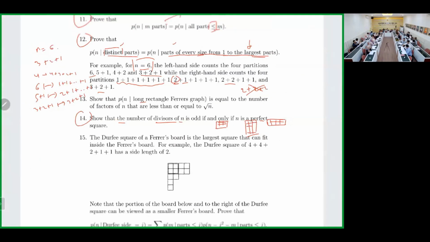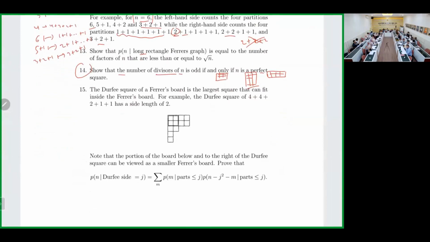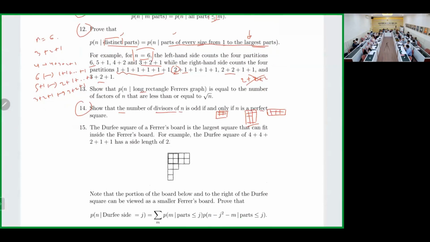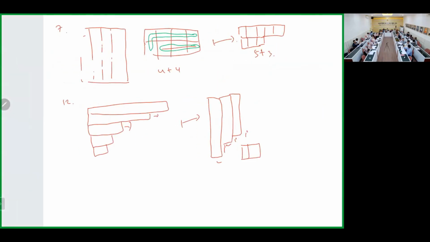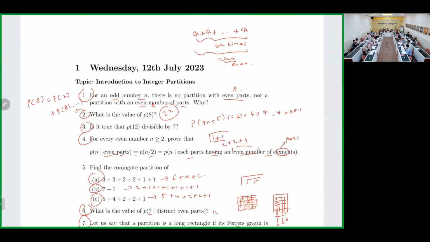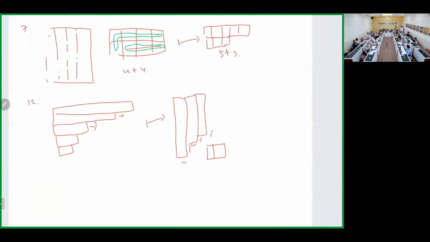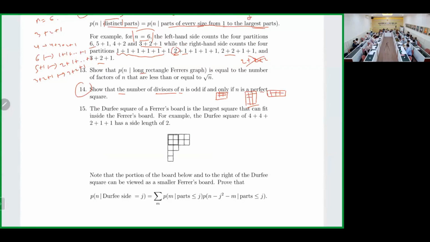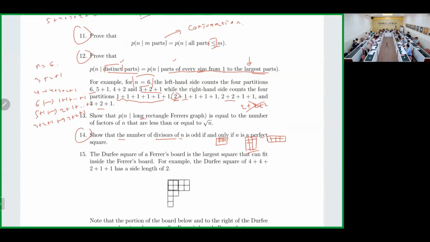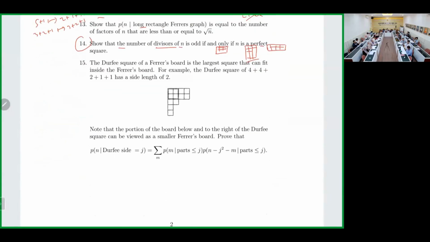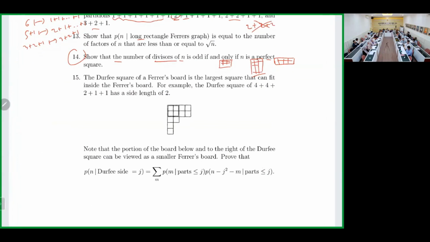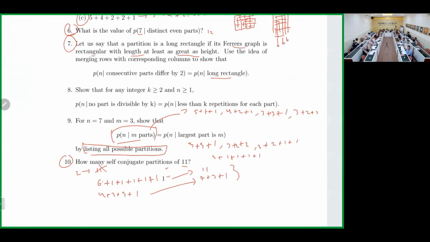Which one again? 13, 15, or 8 or 9? If we can finish earlier, then I think better. Okay, so I can leave 4 numbers.